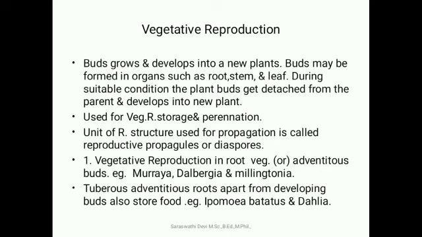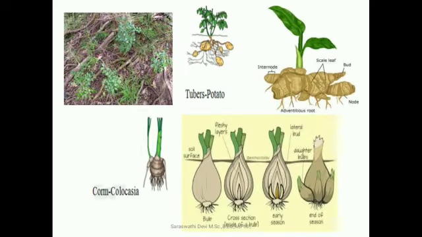In vegetative reproduction in the roots, adventitious buds are produced. For example, Murraya, Dalbergia and Millingtonia. Tuberous or adventitious roots, apart from developing buds, also store food in the roots. Example, Ipomoea batatas, Dahlia. Here the given picture is of underground stem modification: tuber, rhizome, corm, bulbils, etc.